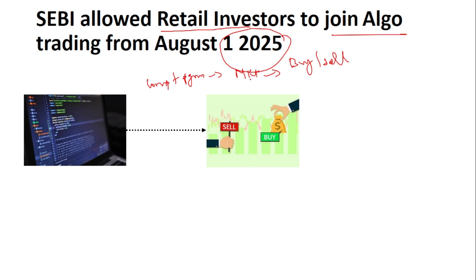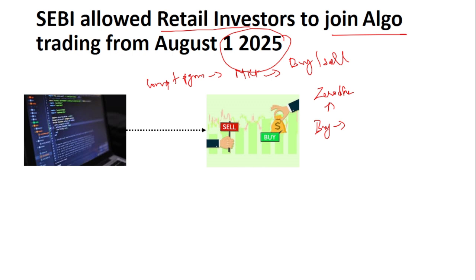Generally, who will initiate the buy or sell order? The customer. Suppose the customer has a Zerodha account, which is a stockbroker. The customer will put the price at which they want to buy and the quantity of shares, and then click the buy button, and it will check the market and get executed if the price matches. Similarly, the sell is done the same way. So the data, the quantity, and the buy or sell button are all handled by the customer. But in the case of algo trading, the computer program will execute the buy and sell orders.